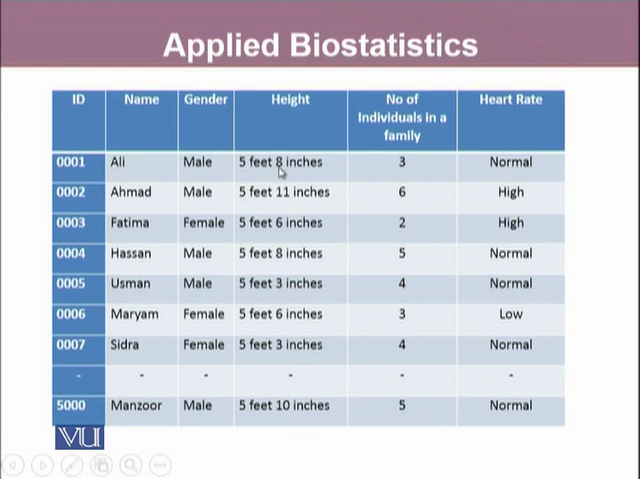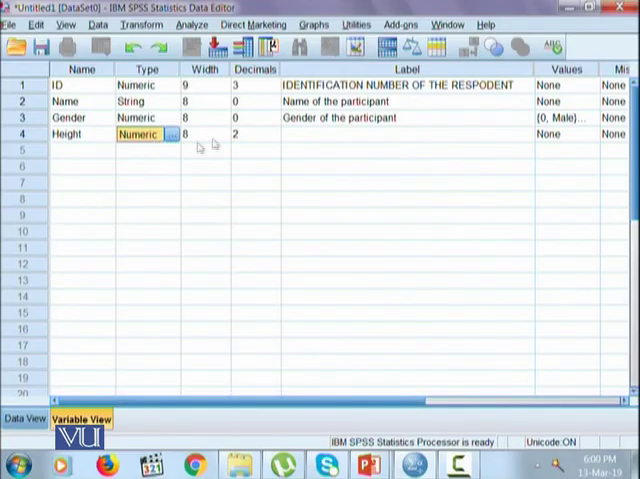So it is always recommended to enter the data in a smaller unit like inches. So it's better to convert 5 feet into inches, and 5 feet 8 inches will make it 68 inches in total. Similarly, for the height of the second respondent, 5 feet 11 inches will make it 71 inches, and so on for the rest. And that's how we will enter the data, preferably in a single unit of measurement. Hence, it will be numeric with 0 decimal places.